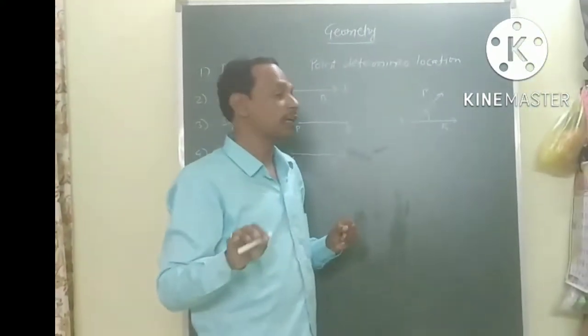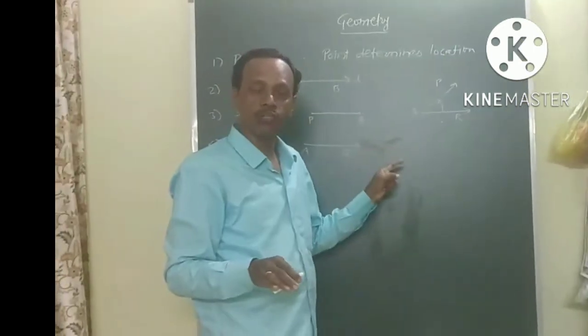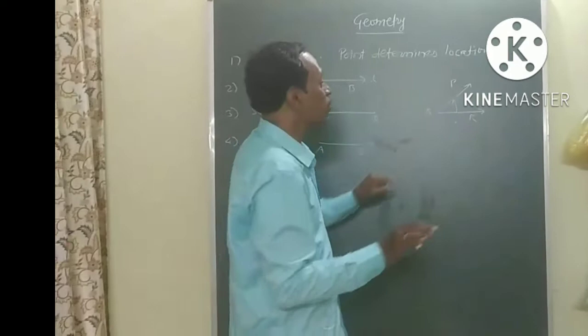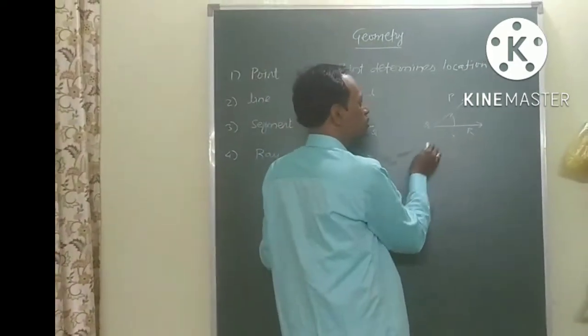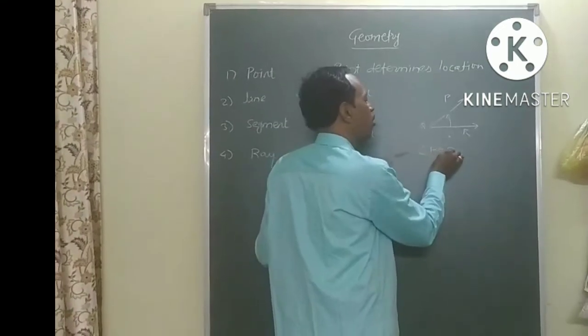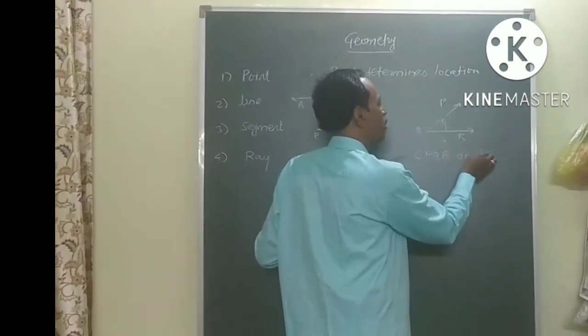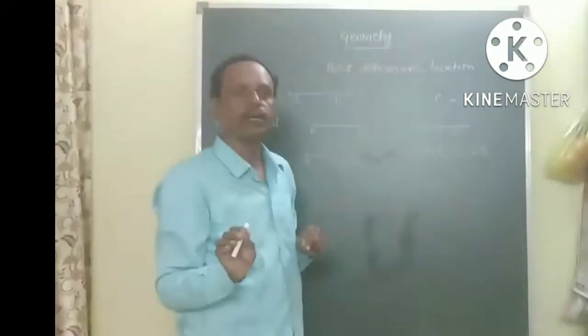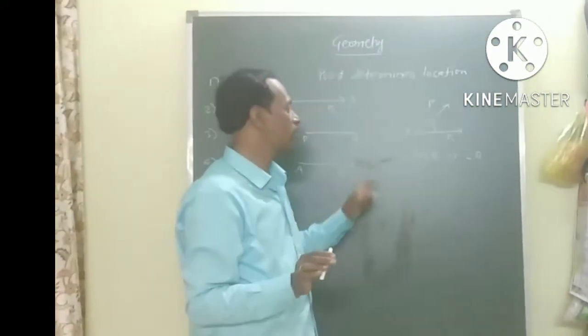Once again I will repeat the definition: two non-collinear rays with a common origin form an angle. Here the vertex is Q. This angle is written as angle PQR or angle Q. Q is the vertex, so angle PQR or angle Q.